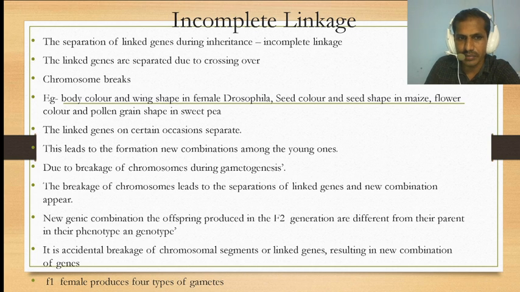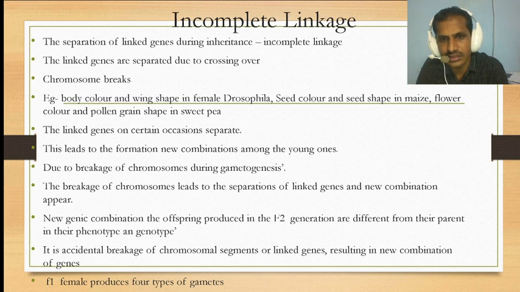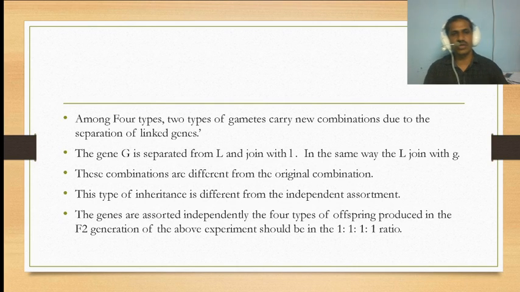New combinations will appear. In the F2 generation, the offspring are different from the parental in phenotype and genotype. So accidental breakage of chromosome segments or linked genes results in new combinations. The female will produce 4 types of gametes. Among these 4 types, 2 types of gametes carry the new combination due to separation of linked genes. For example, capital G is separated from capital L and joined with small l. In the same way, capital L is joined with small g, giving combinations different from the original.